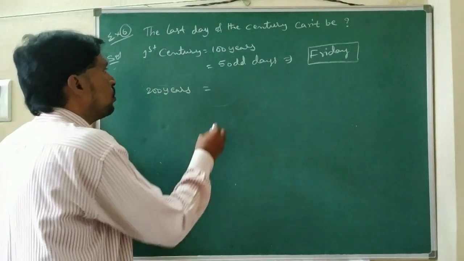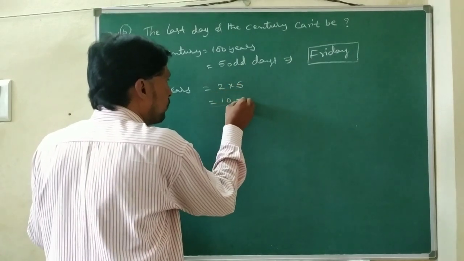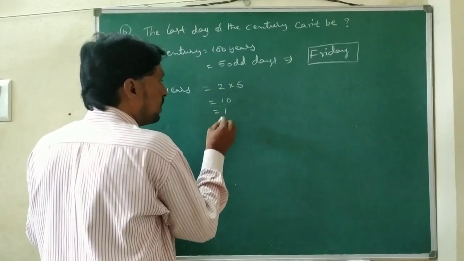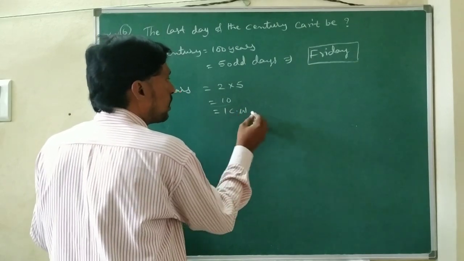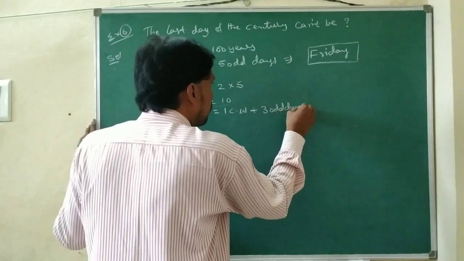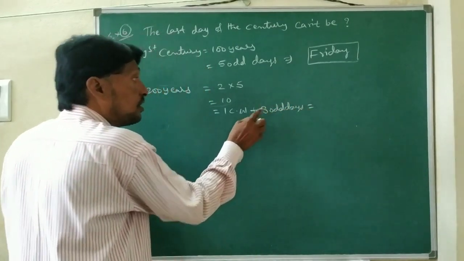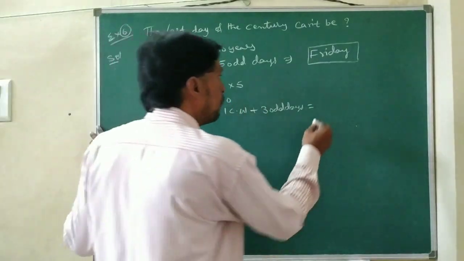So that is 2 into 5, that is 10. 10 means we are getting one complete week, not the year, sorry, complete week plus 3 odd days. 3 odd days, so the third day of a week, it is Wednesday.